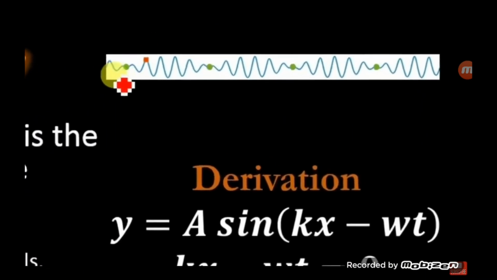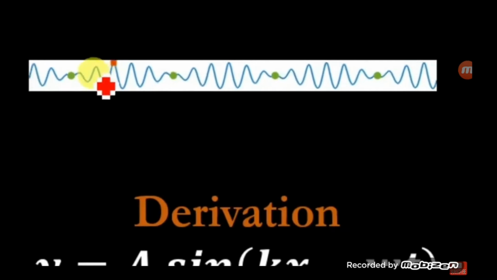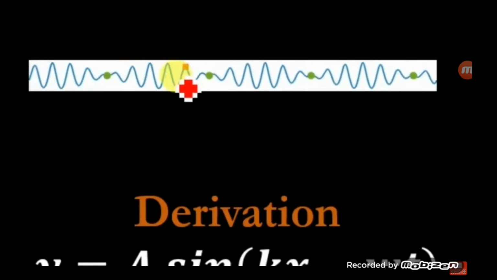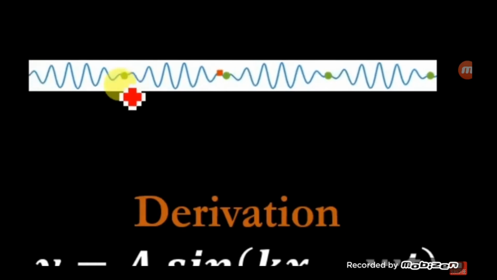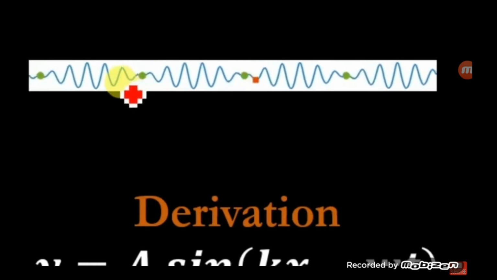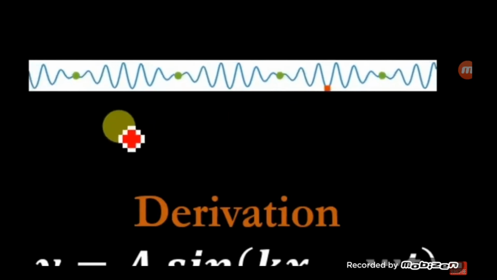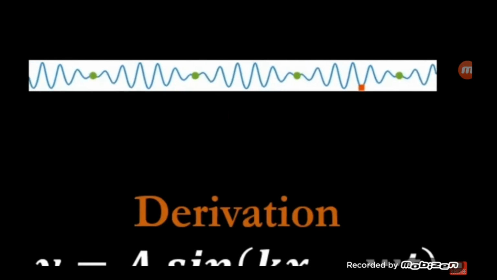Here in this short animation you will see the red and green dots. The red dot represents the phase velocity, while the green dot represents the group velocity. The phase velocity is the velocity of a single phase of a wave.